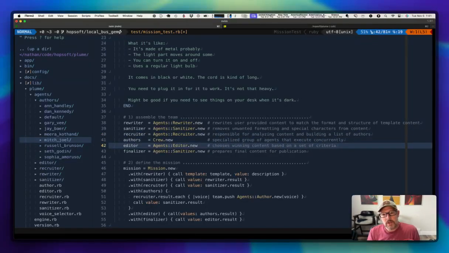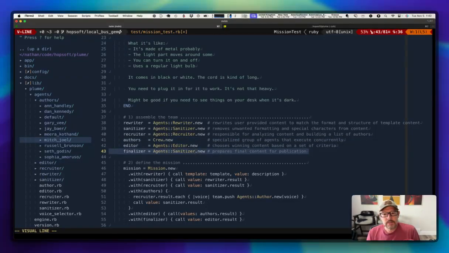Then when the authors all complete, we give the response from the crew to the editor. The editor then will look at all of the rewritten content and make a judgment call and say, based on its set of criteria, I think this author is going to win. It's the best one. That's the one that you should select. So the editor picks a winner, effectively, out of all of the authors that have made the attempt at the rewrite.